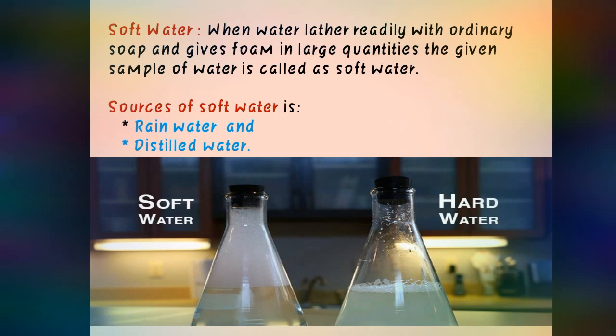The sources of soft water are rainwater and distilled water. Here is one picture you can easily see. Soft water, whenever it reacts with soap, gives a large amount of foam. And when it reacts with hard water, there is no foam and it remains like that only.